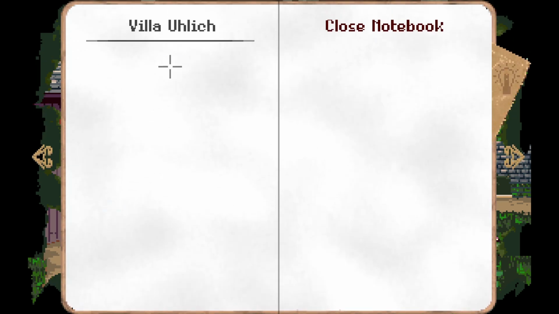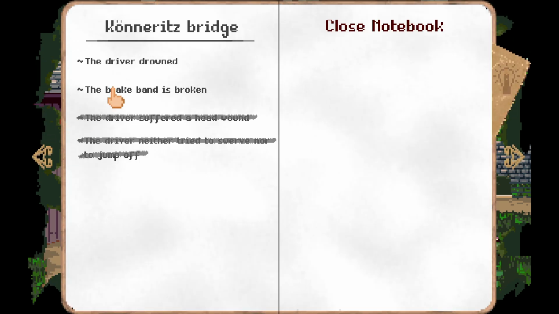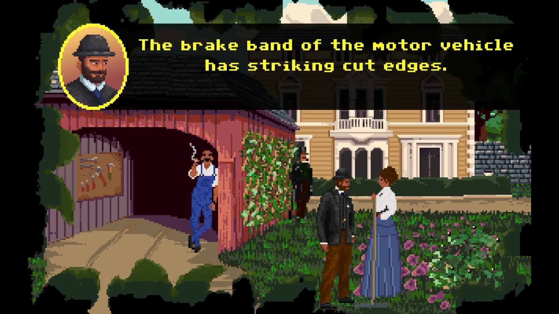Notebook. Brake band broke. The brake band of the motor vehicle has striking cut edges.